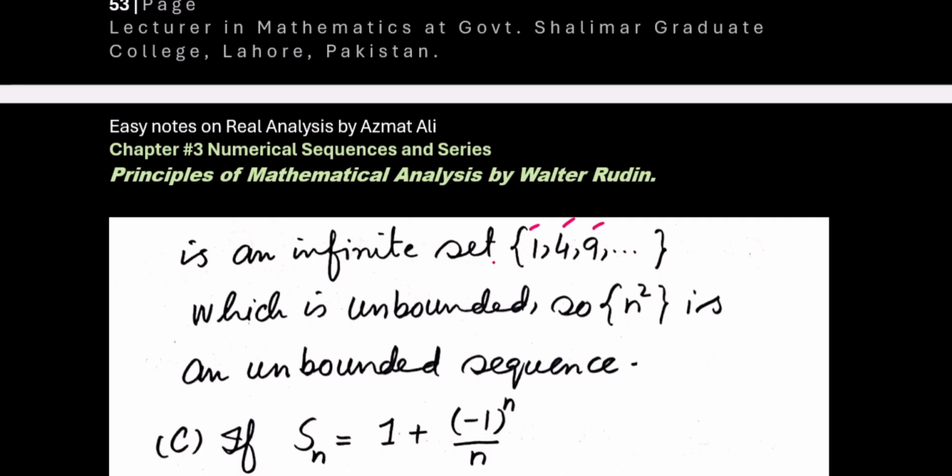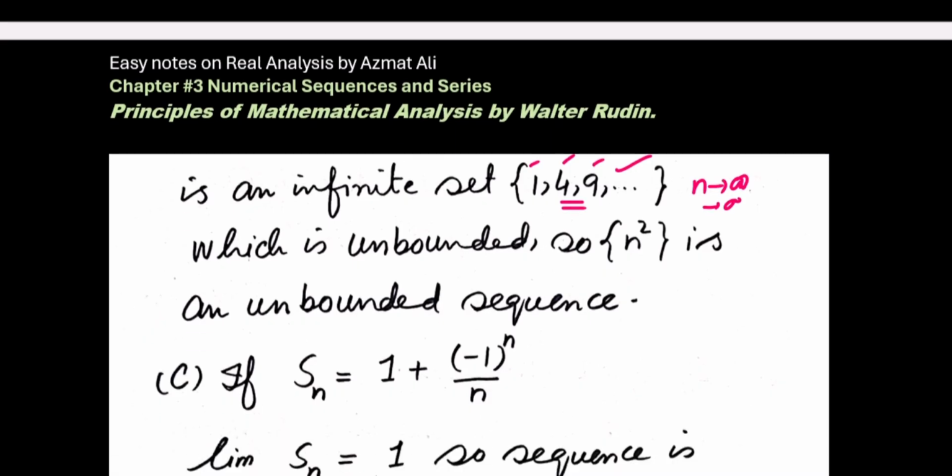The second term is 2 squared, this is 4, then 3 squared, 9, and so on. So this set is an infinite set, and it is also unbounded because you cannot find any real number M that can bound all of these terms. Whenever you increase n, your range values will also approach infinity. So you cannot bound all of these values with some positive real number M. So that's why this sequence is an unbounded sequence, and also it is a divergent sequence.